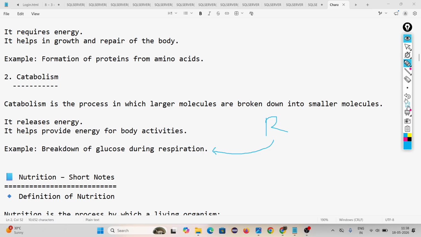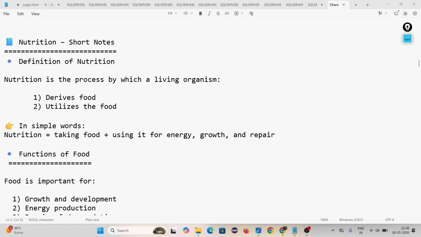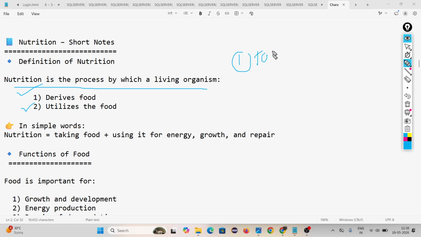Okay, then come to our first life process, that is nutrition. What do you mean by nutrition? Look, the definition of nutrition: nutrition is the process by which a living organism takes in food and utilizes the food. Otherwise we can say taking the food and utilizing the food. We studied above that our body requires energy. To fulfill that energy we require food.